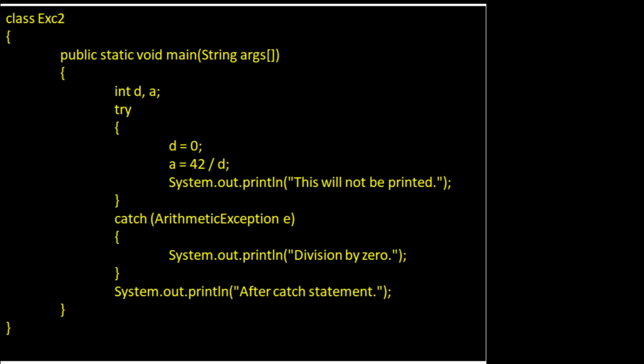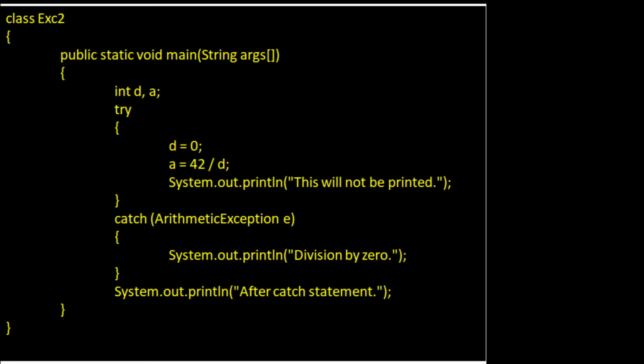Notice that the call to println inside the try block is never executed. Once an exception is thrown, the program control transfers out of the try block into the catch block. So actually here catch is not called. Execution never returns to the try block from a catch. Thus the line "this will not be printed" is not displayed.